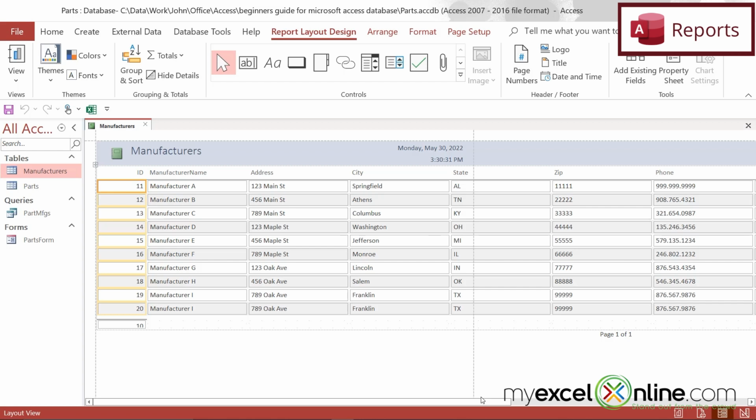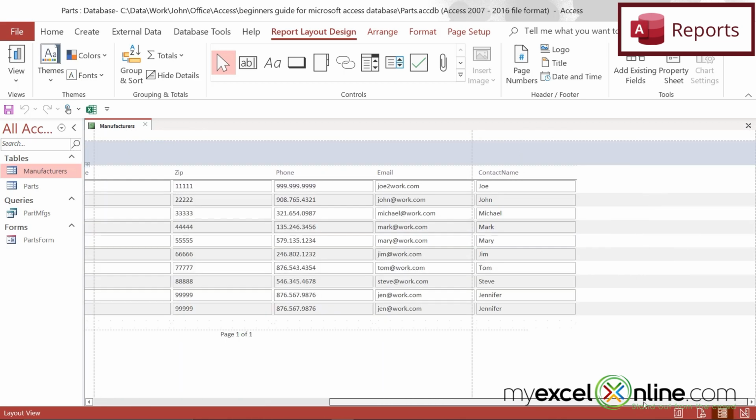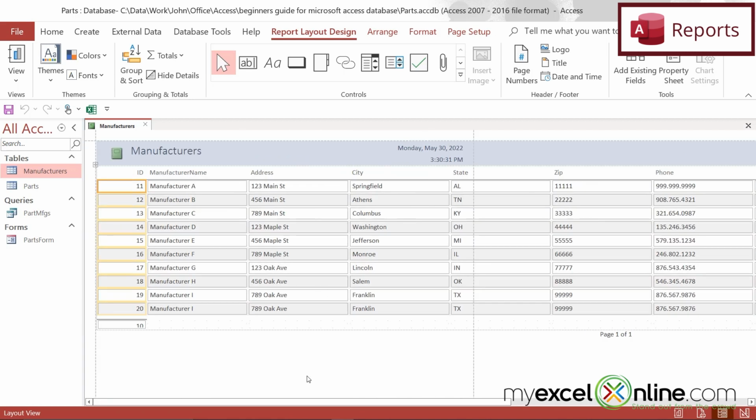In this case, you can see these dotted lines right here. Those are page breaks. So I would go back into design view of this report, and I would just make some changes to the layout of the report so it can fit on one page. Like you can see, these emails are way too long, and the contact names, these fields don't need to be so big. So you can go back and edit those. But for purposes of discussion today, I just wanted to show you what a report is so that you know it exists within Access.